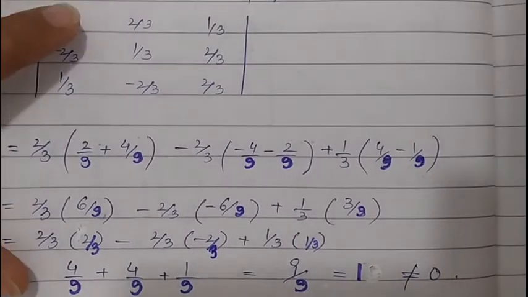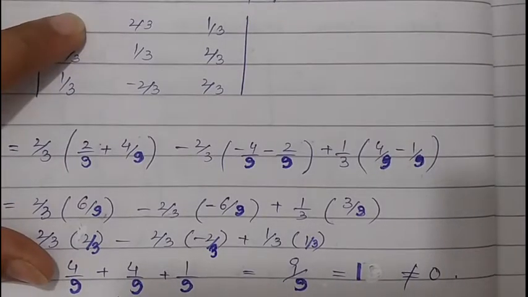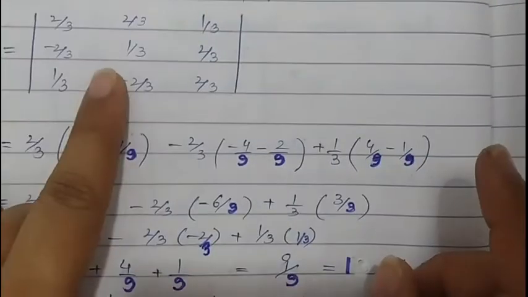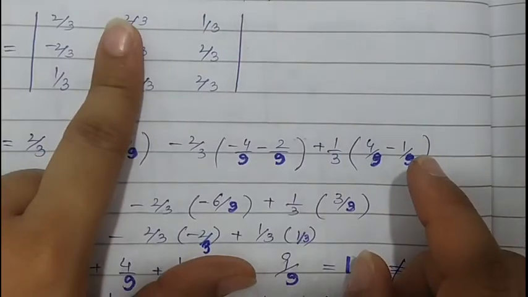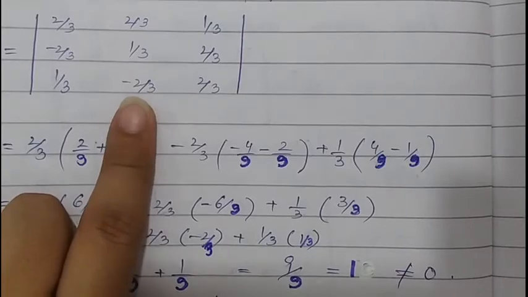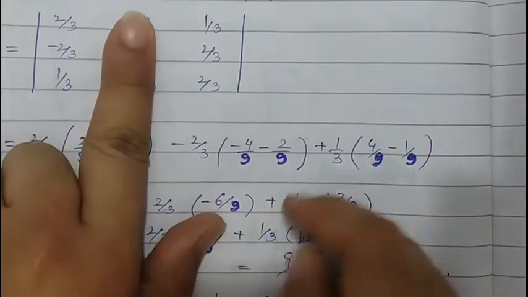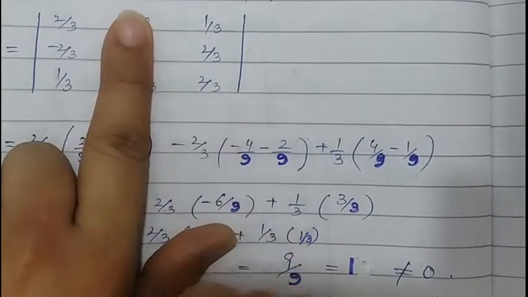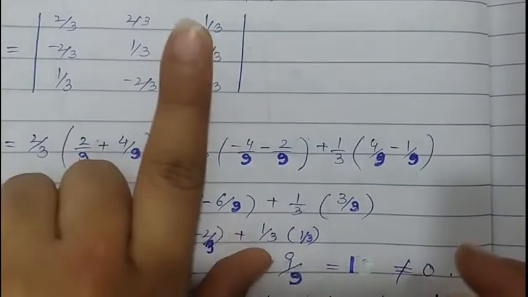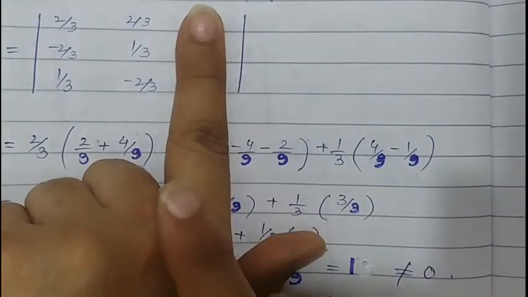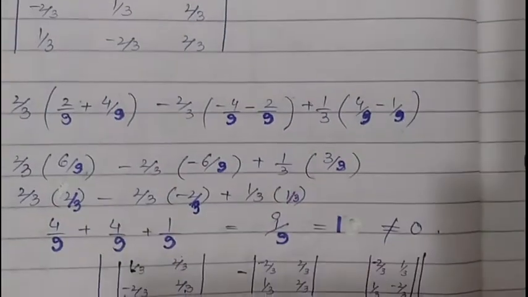when we take the first element, we leave the first row, first column, and take the determinant of the remaining terms. For the second element we apply a negative sign, because in the cofactor method alternate negative signs are applicable. So we leave the first row, second column, and take the determinant of the remaining values. For the third element we leave the first row, third column, and take the determinant of the remaining values, and we will get the row like that.